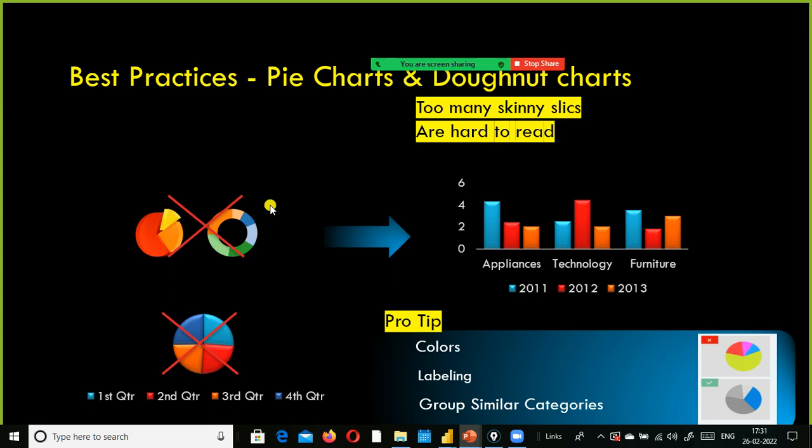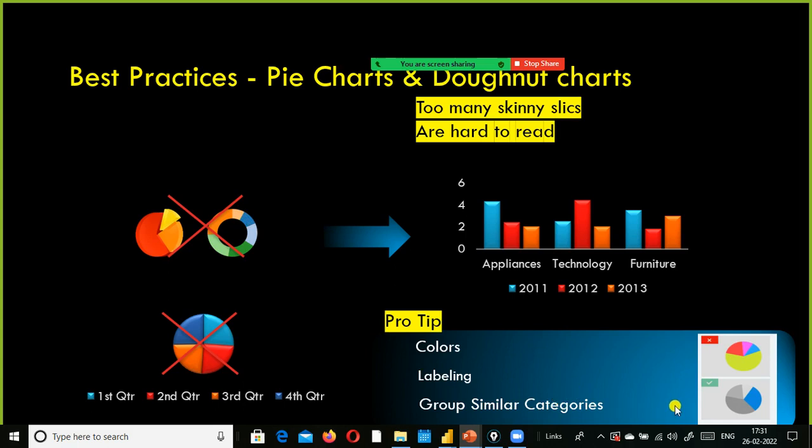But when you use any other off-the-shelf tools or Excel, if the label appears as part of the slice, it is not good practice. You can keep the label outside of the slice. Okay, that is one pro tip you need to remember.